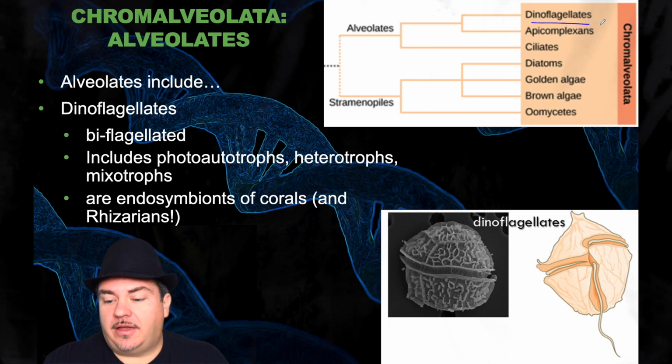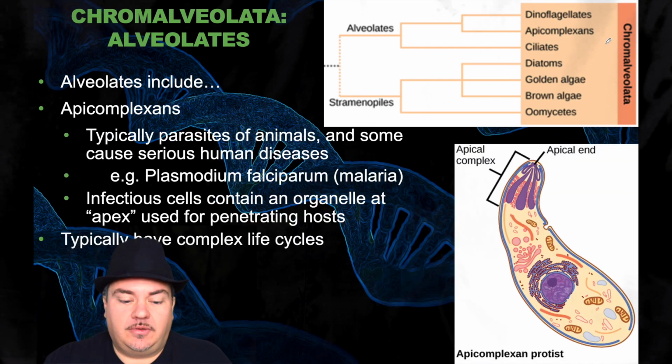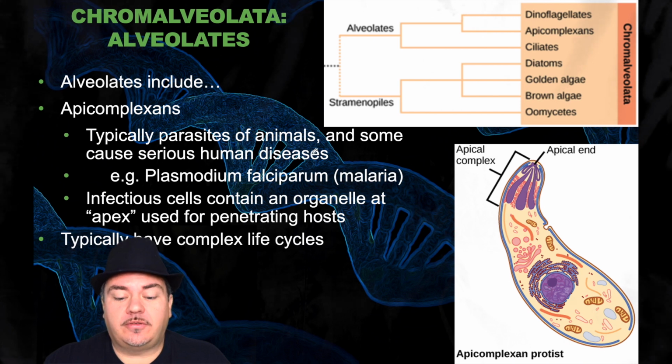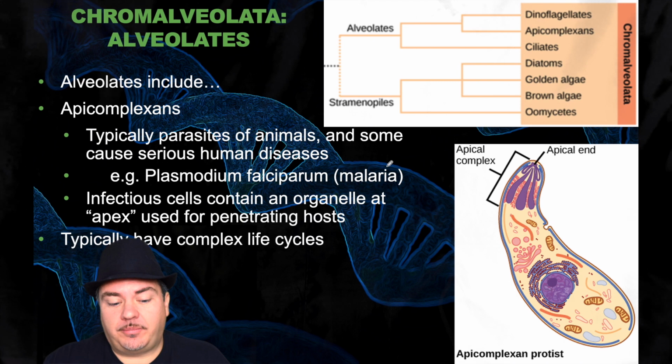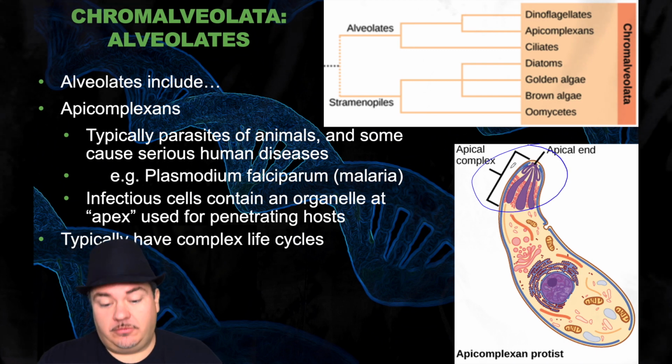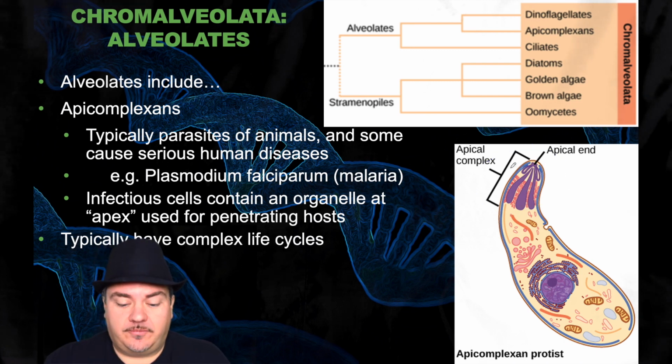Okay, besides the dinoflagellates, we also have the apicomplexans, which typically are parasites of animals, and some cause serious human diseases. For example, malaria is caused by an apicomplexan, which is a type of alveolate, which is a type of protist. The infectious cells contain an organelle at the apex used for penetrating hosts, which helps them to actually infect your cells. They typically have very complex life cycles.